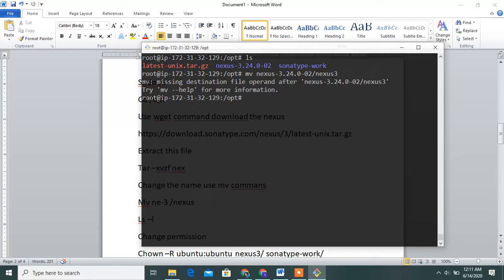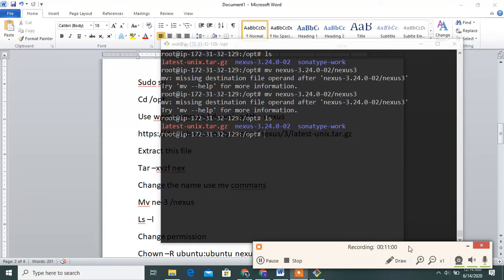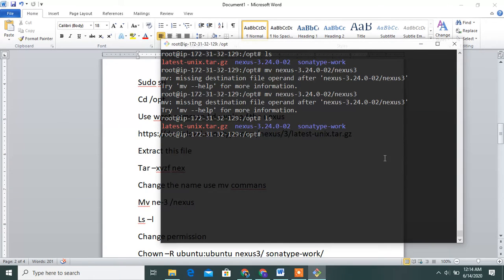Missing destination file operand after nexus. mv help. See this, guys, Nexus, missing destination for mv.